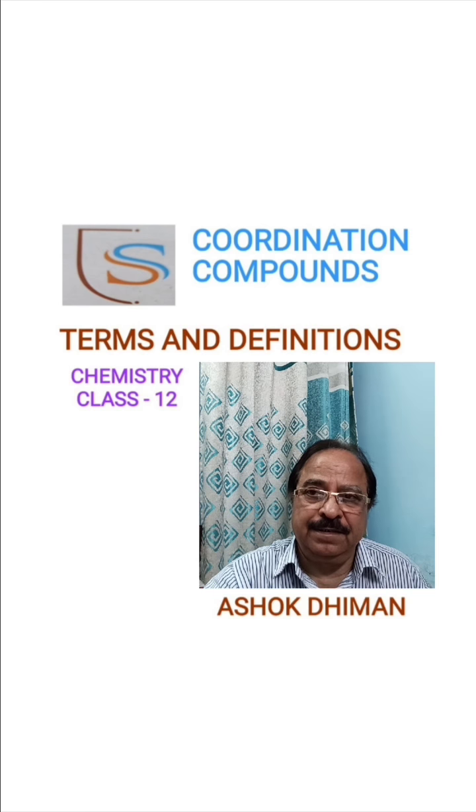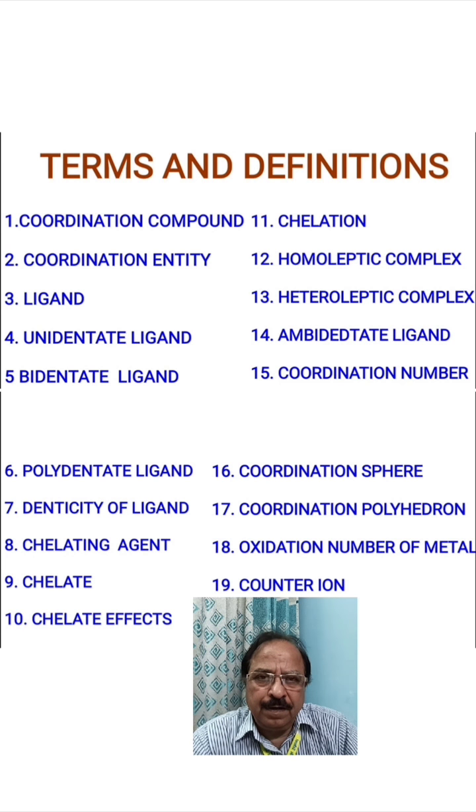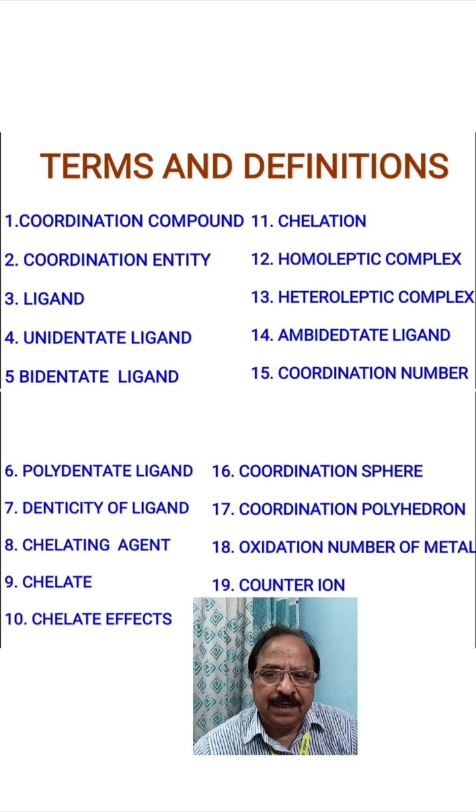Students, I have made a list of various terms and definitions which you are supposed to understand for studying coordination compounds or coordination chemistry. These are coordination compound, coordination entity, what is a ligand, what is a unidentate ligand, what is a didentate ligand, what is a polydentate ligand, and then a very important definition, what do you understand by denticity of the ligand.